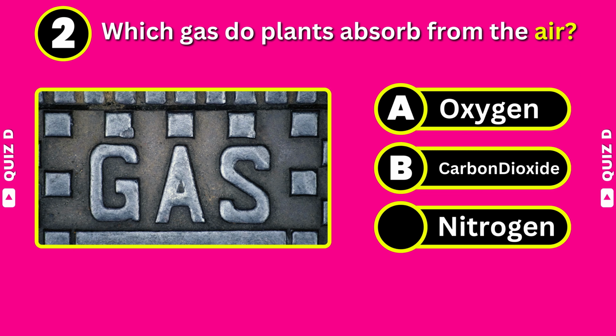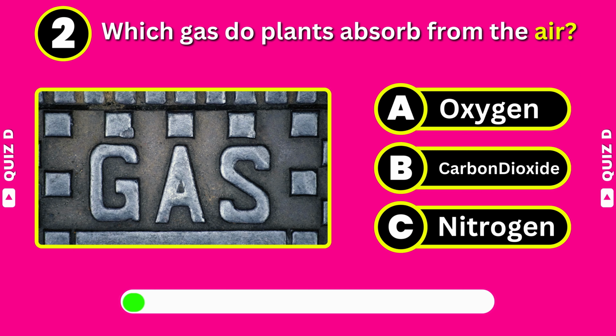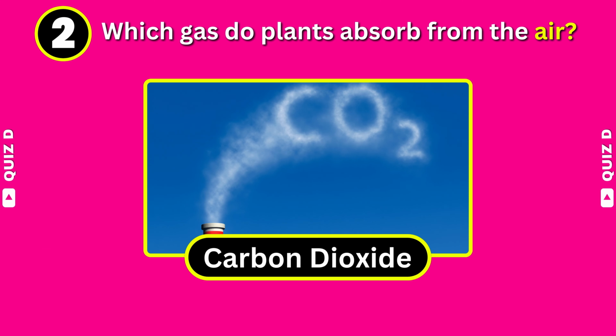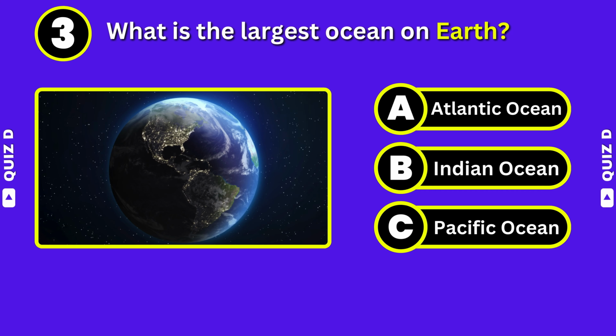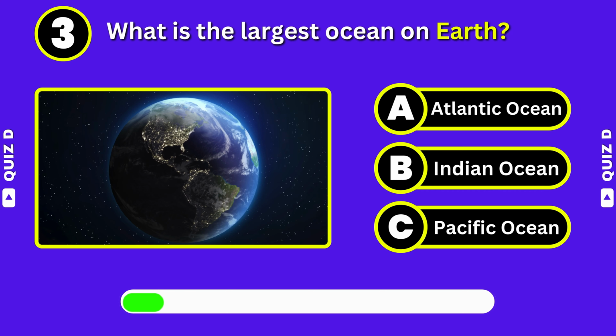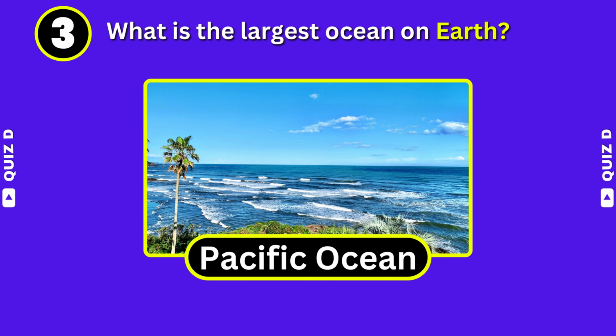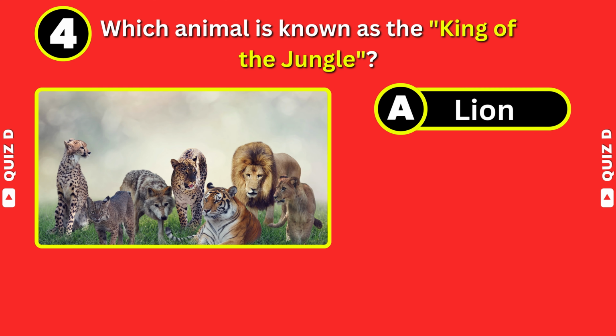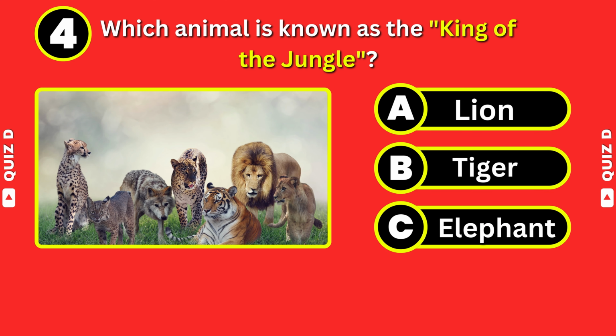Which gas do plants absorb from the air? It's carbon dioxide. What is the largest ocean on Earth? It's Pacific Ocean. Which animal is known as the king of the jungle?